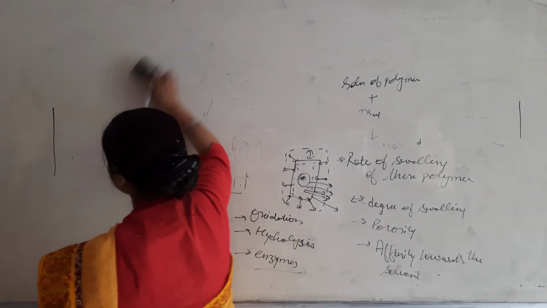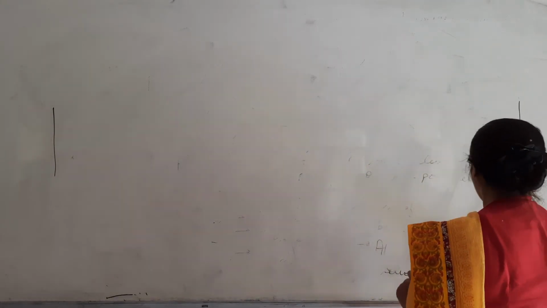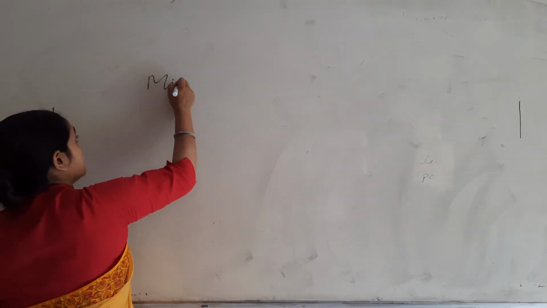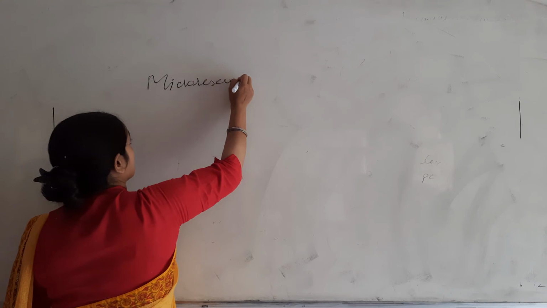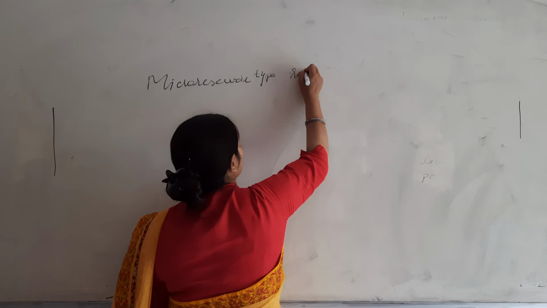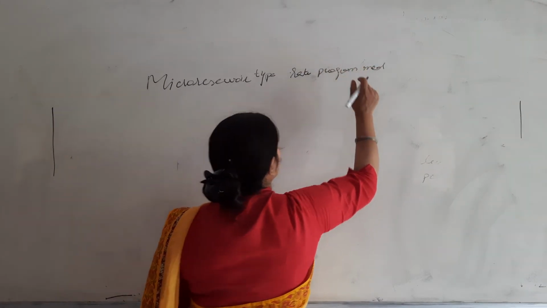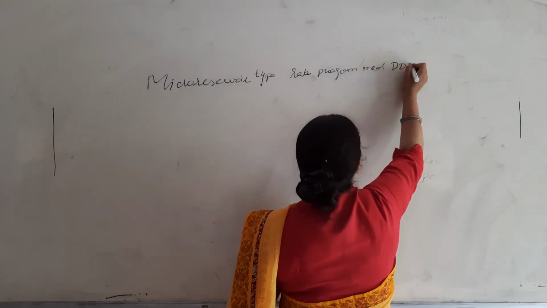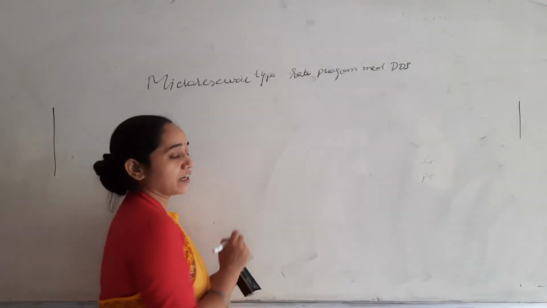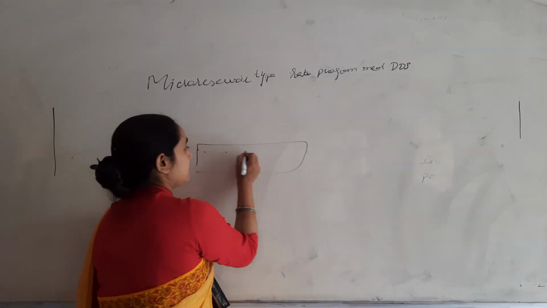Now the next rate programmed drug delivery system will be the micro reservoir type rate programmed drug delivery systems. And what is this micro reservoir type? In the matrix system, what we have done is, this is the polymer solution and we have dispersed the drug.